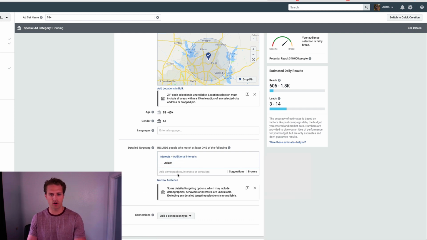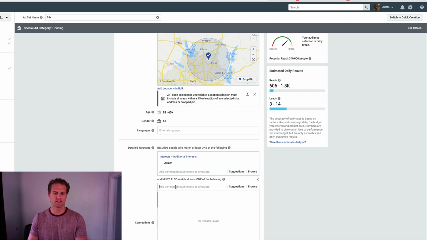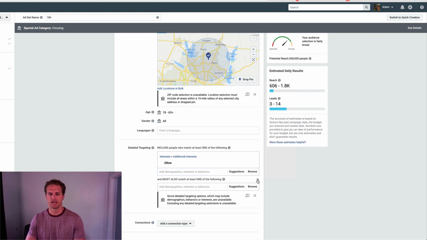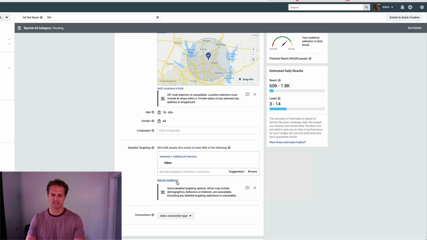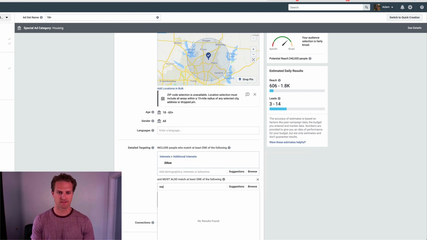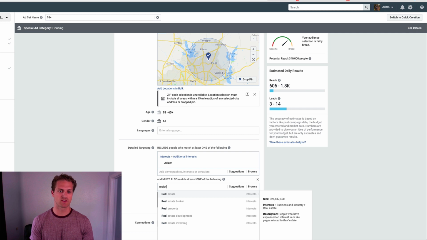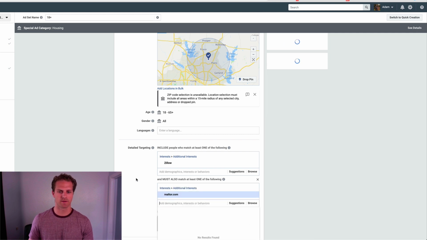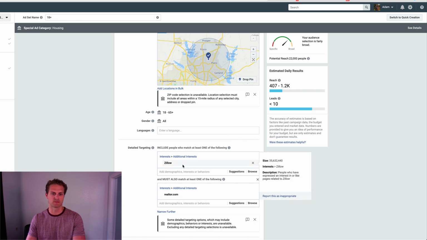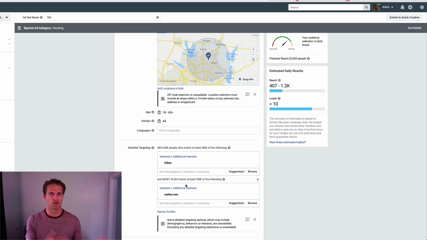You can still narrow your audience. So if you narrow your audience, the thing you can't do is a demographic with an interest, which we used to do, right? We used to do like parents who are interested in Zillow. You can no longer do that kind of thing. So you'd have to layer based on interest. So it'd be Zillow plus, and must also match they're also looking at Realtor.com or something like that, right? And that would be 22,000 people. So they're interested in Zillow and they're also interested in Realtor.com. And then you would have your audience there.